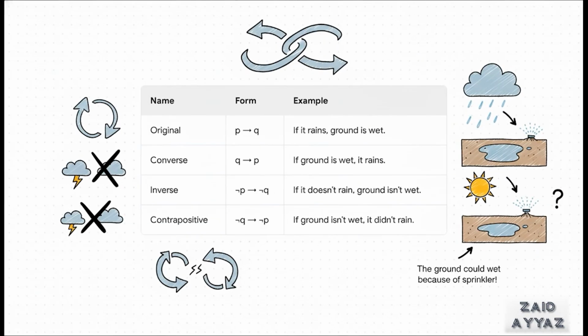But here is where people get tripped up. You can rearrange an if-then statement in a few ways. The converse flips it, the inverse negates both parts, and the contrapositive does both. It flips and it negates. Now listen closely, this is important. Just because our original statement, if it rains, the ground is wet, is true, its converse, if the ground is wet, it rains, is not always true. Why? Well, maybe a sprinkler was on.